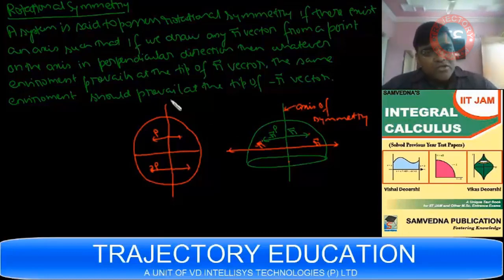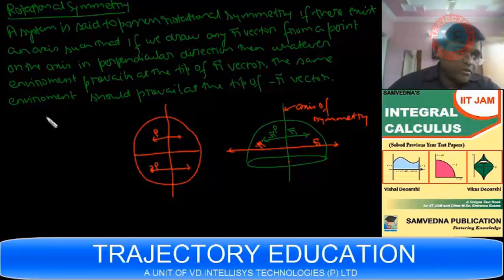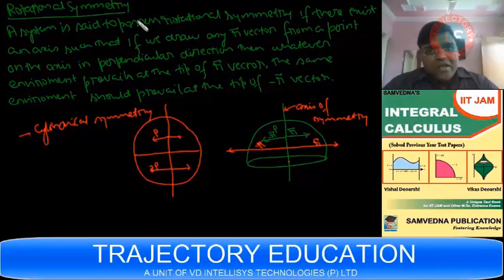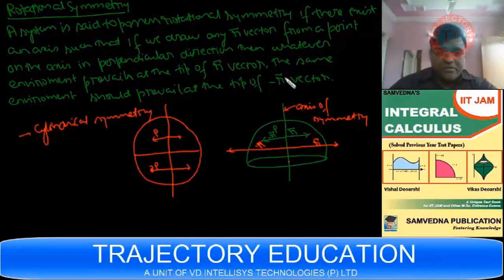This rotational symmetry is sometimes also called cylindrical symmetry, whereas inversion symmetry is sometimes called spherical symmetry. Now we have one more kind of symmetry, let's see that. That is reflection symmetry.